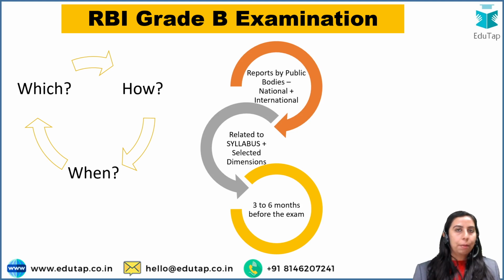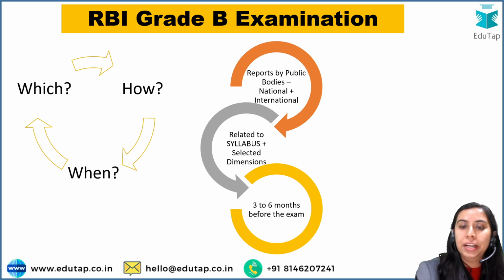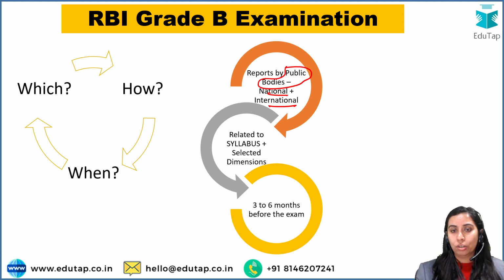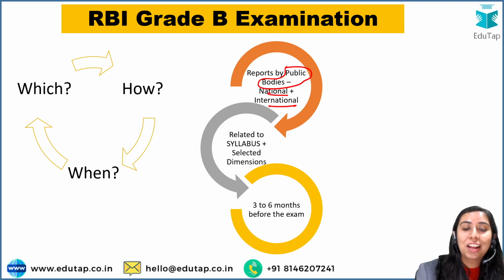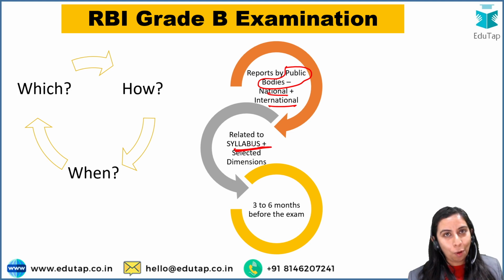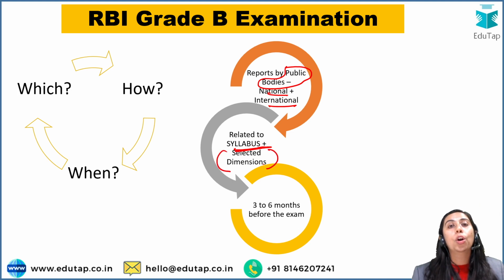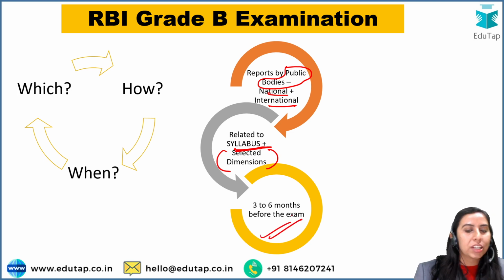So guys, let me just summarize what we have covered. The reports by public bodies are very, very important, be it a national or international body. If it's a public body, not a private company or a private organization, then reports that are related to the syllabus are, of course, more important, and the selected dimensions that I have given you should be on your tips, because when you know the dimensions to be covered, any lengthy report I give you, you'll be able to come out with those dimensions and then solve the paper, right? And the timeline is 3 to 6 months before the examination.